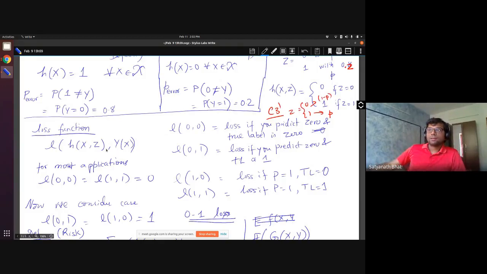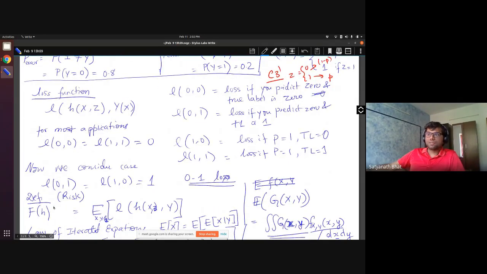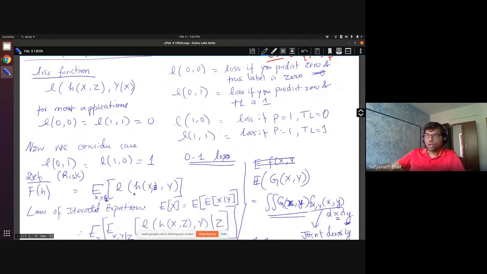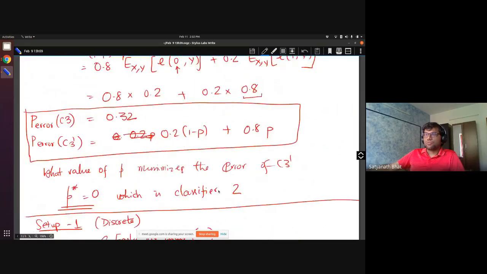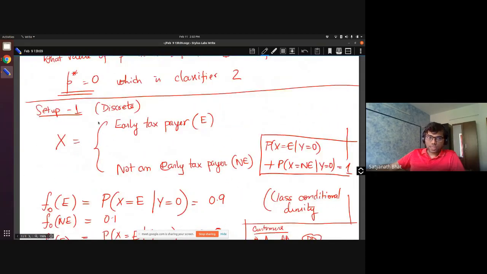Then we introduced what is called a loss function. We looked at the risk, which is the expected value of the loss function for a given classifier. Finally, we moved to setup 1, where we began to use the features.